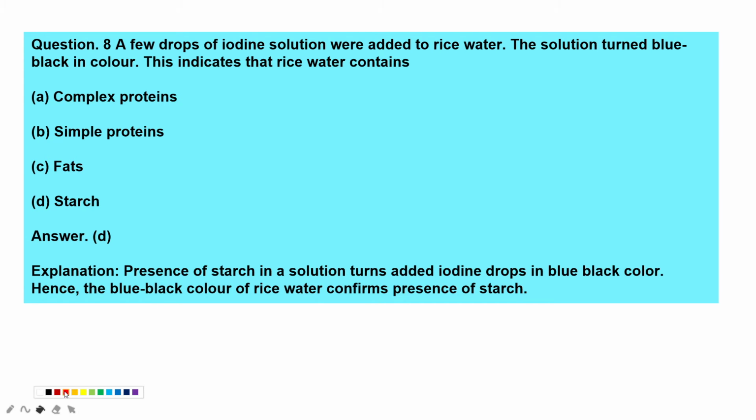Rice is rich in carbohydrates, so starch is the right answer. Carbohydrate and starch are the same thing here. The presence of starch in a solution turns added iodine drops blue black in color. Hence the blue black color of rice water confirms the presence of starch.